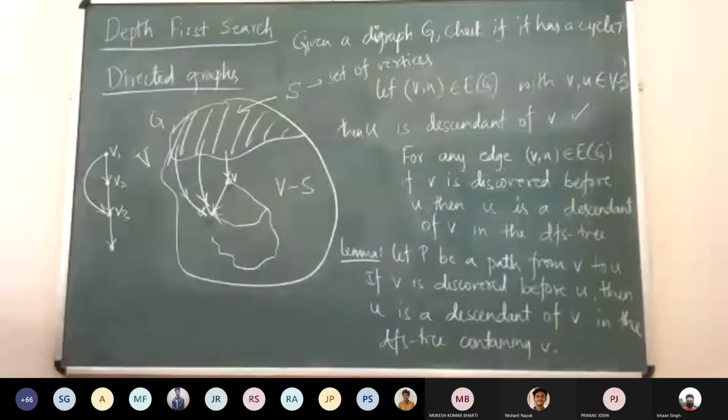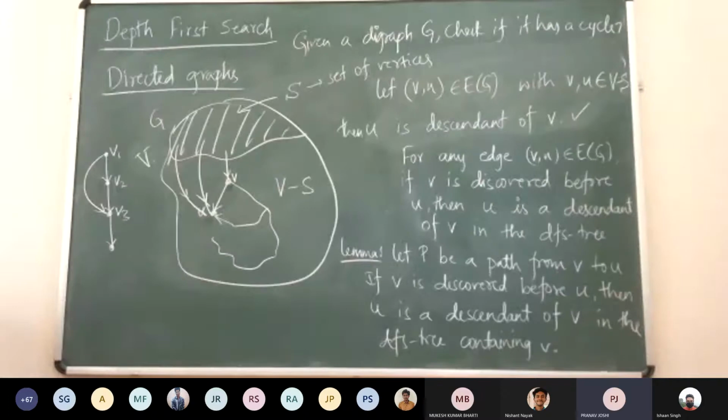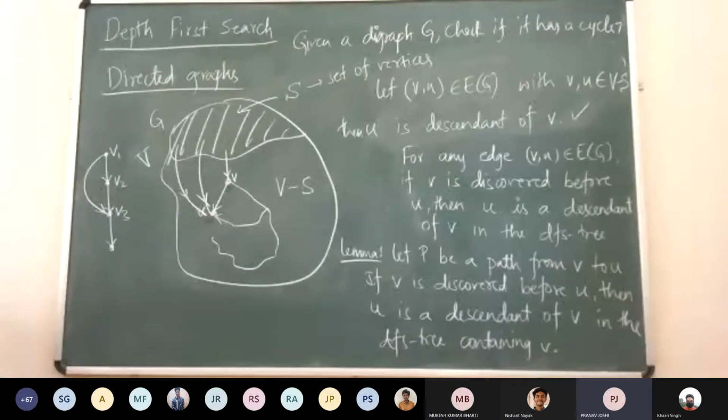Either they will be connected with their previous vertices, so if we go to that vertex, we cannot backtrack until we fully discover all its neighbors. Or they'll be neighbors of V1, therefore they'll be discovered after V1. So anyhow, they will be descendants of V1.